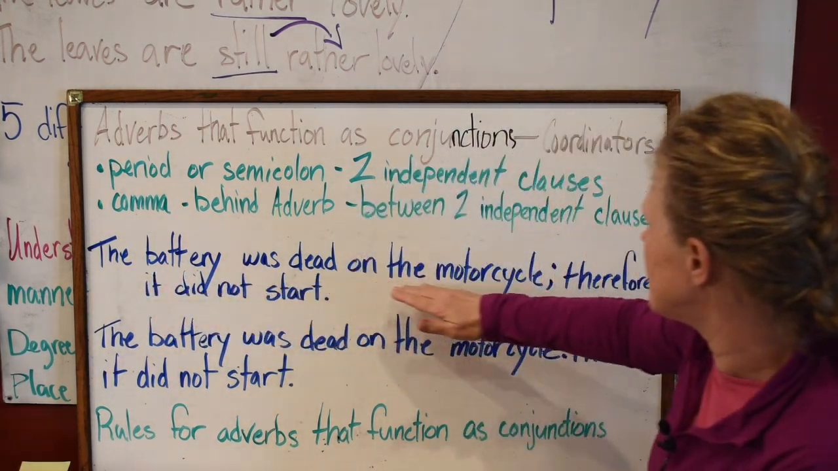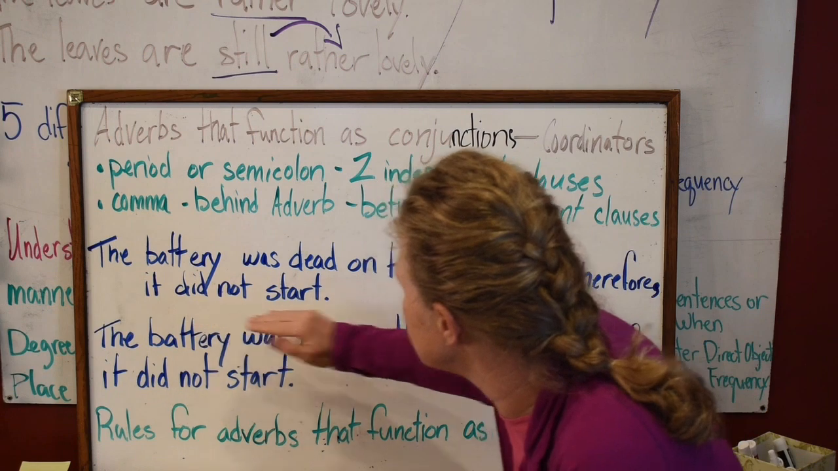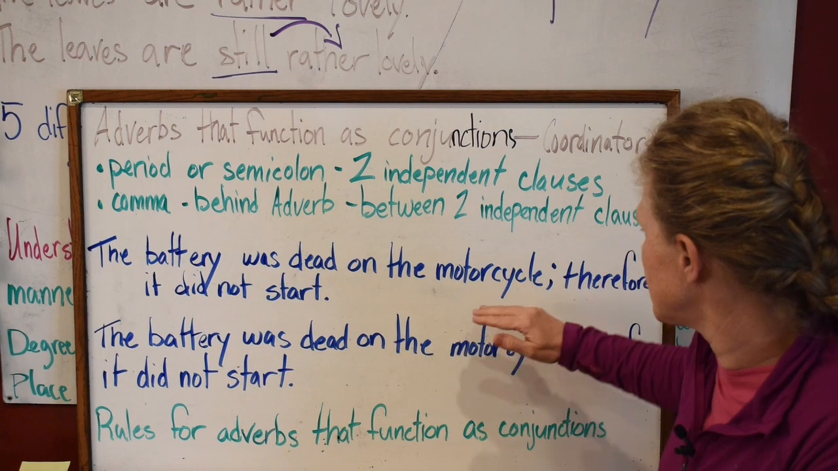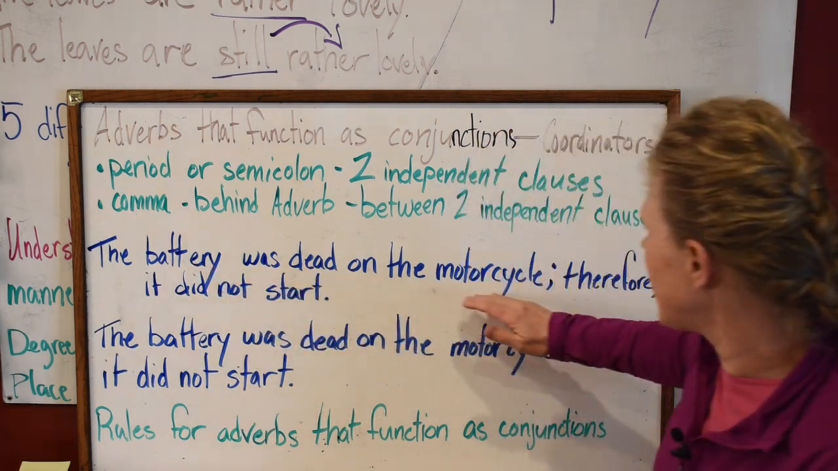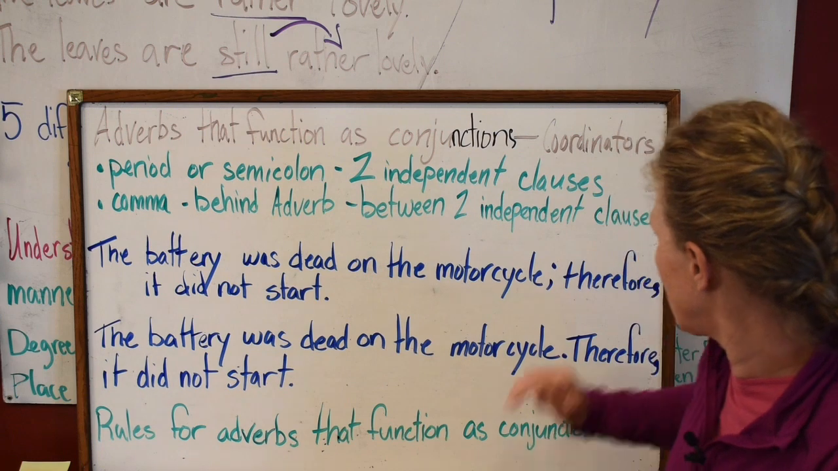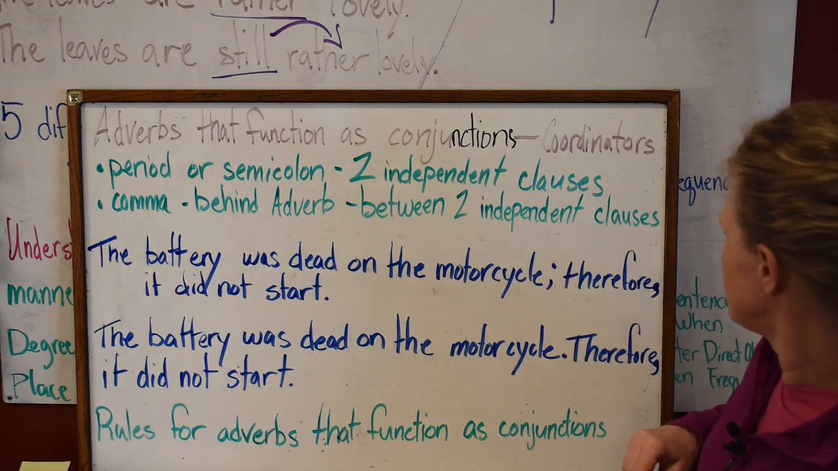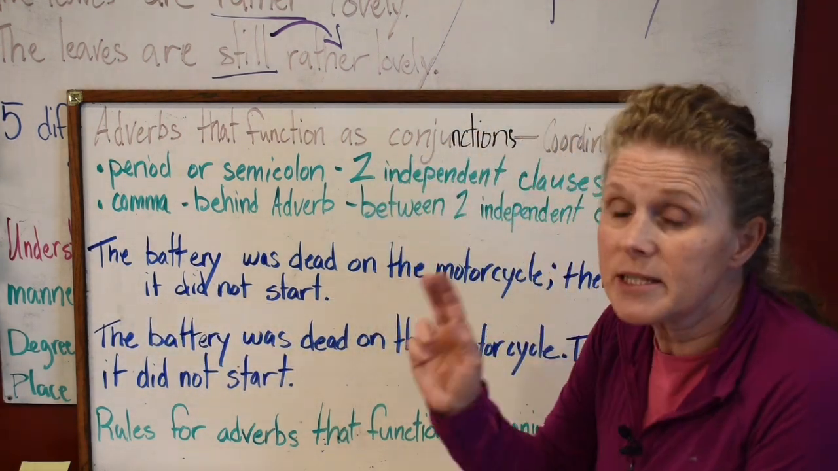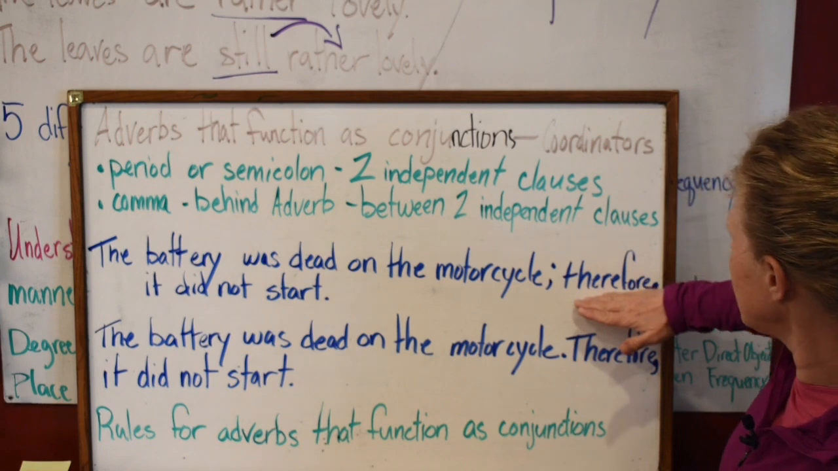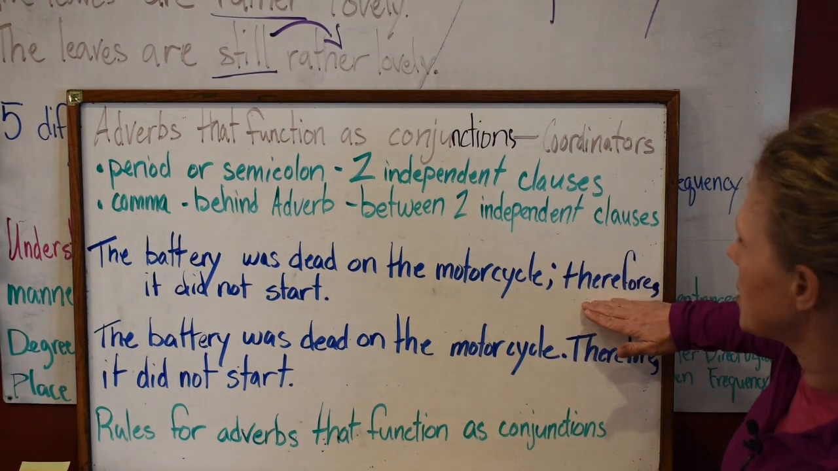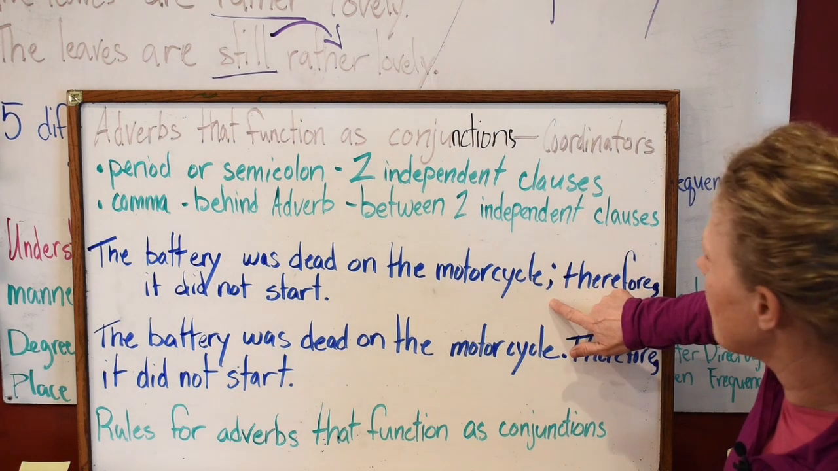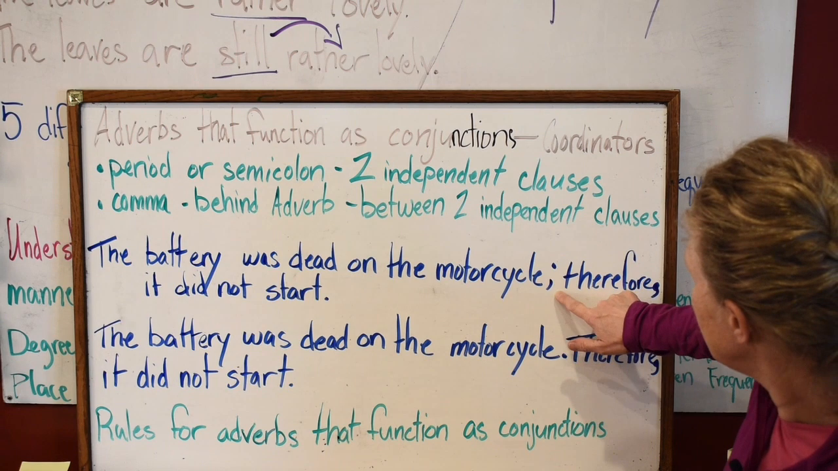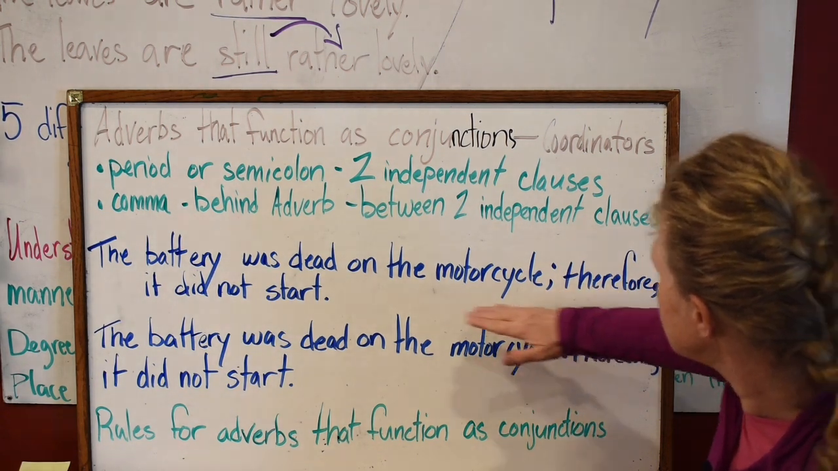The battery was dead on the motorcycle, therefore it did not start. Now, what are the two independent clauses in this sentence? So the battery was dead on the motorcycle is one independent clause. What's the other one, Daniel? Therefore, it did not start. Yeah, so it did not start is the second independent clause. And here is your conjunction. Look what you have to have when you're separating that. A semicolon right here, if you're going to keep them connected.